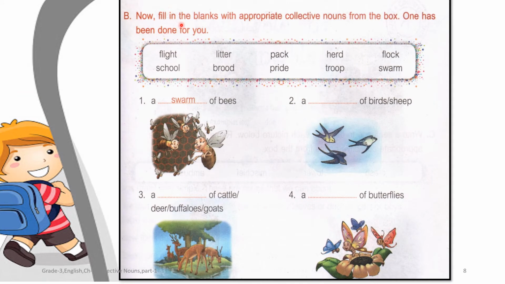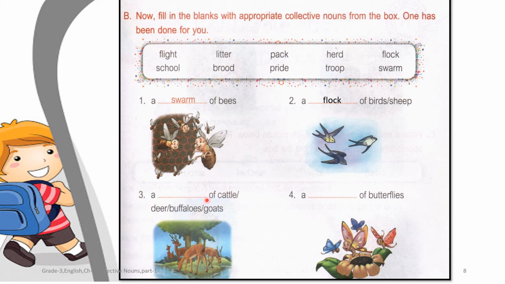Now B. Fill in the blanks with appropriate collective nouns from the box. One has been done for you. So children, here are some collective nouns for some animals, birds or insects. Let's see. First one, a dash of bees, a swarm of bees. Swarm is a collective noun which refers to the group of bees. Second, a dash of birds or sheep. A flock of birds or sheep, because flock is the collective noun.